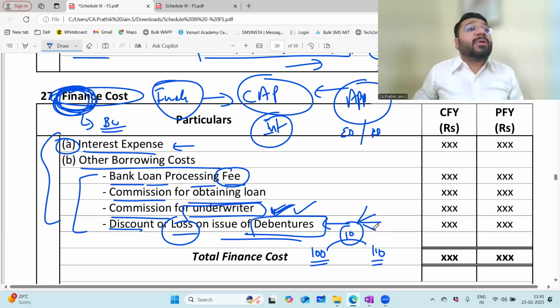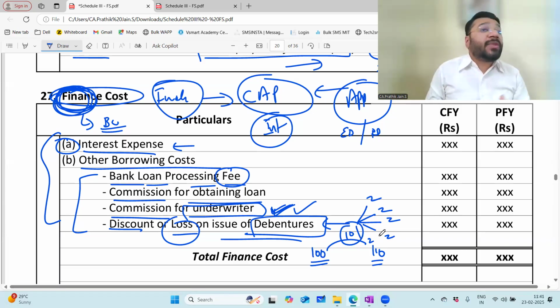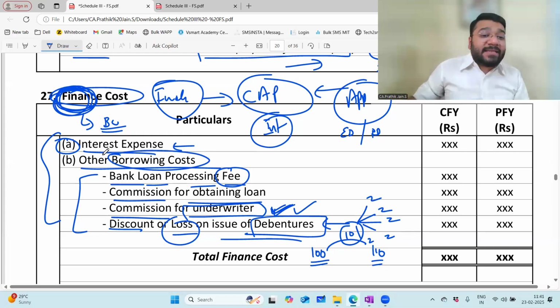Let's say you're issuing the debenture for 5 years. Then this 10 rupees should be split over a period of 5 years. So every year 2 rupees, 2 rupees and 2 rupees you record as the loss on issue of debenture. So that loss, where do you record? Under other borrowing cost.